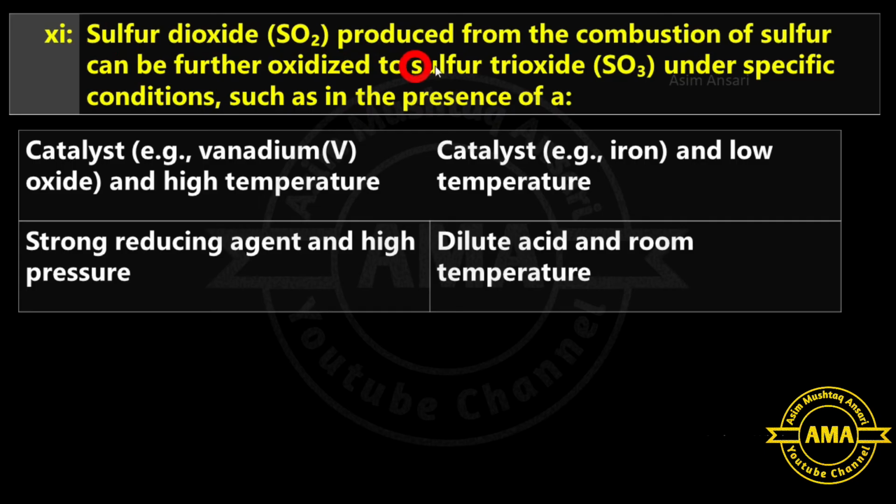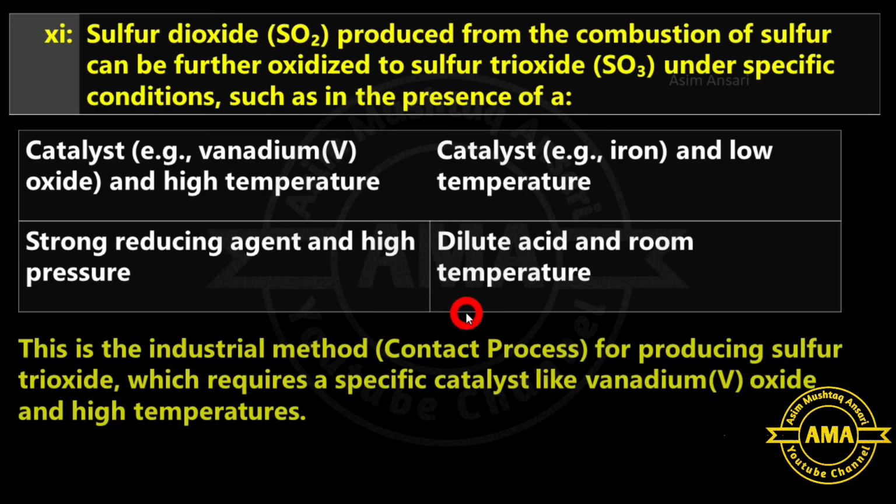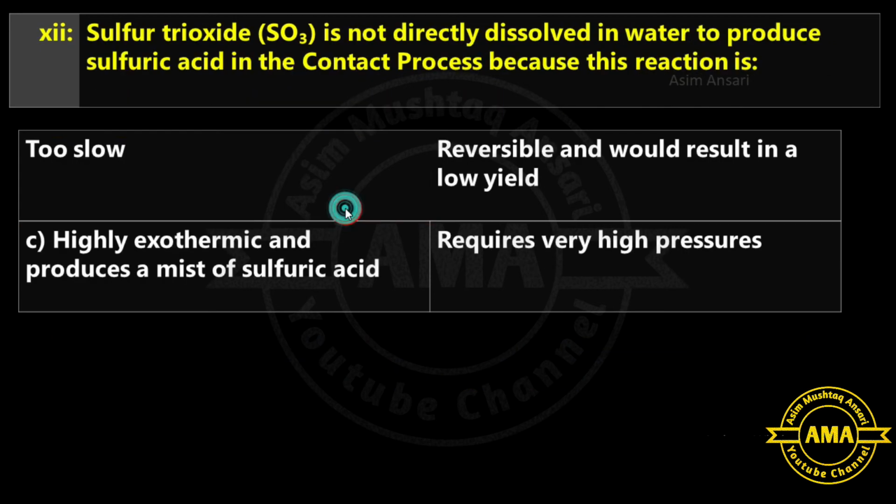Next is, sulfur dioxide produced from the combustion of sulfur can be further oxidized to sulfur trioxide under specific conditions such as: in the presence of catalysts like vanadium pentoxide and high temperature; catalysts like iron and low temperature; strong reducing agent and high pressure; dilute acid and room temperature. There, this is the industrial method for producing sulfur trioxide, which requires a specific catalyst like vanadium pentoxide and high temperature. So A option is best, catalyst vanadium pentoxide and high temperature.